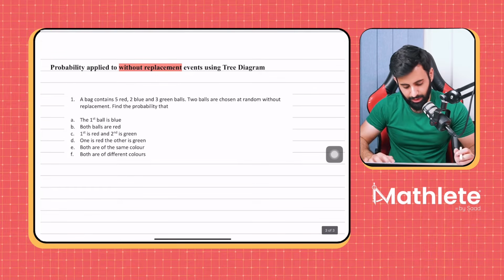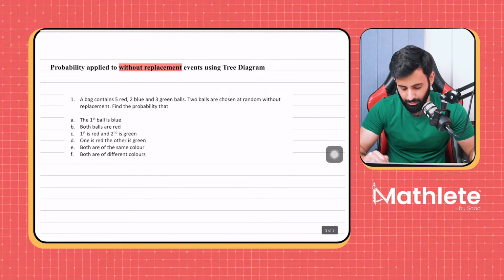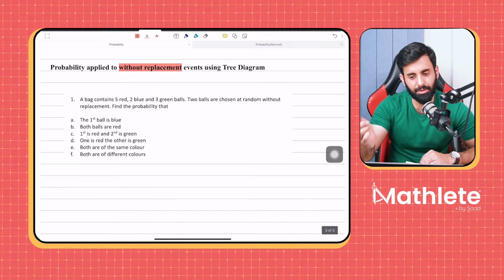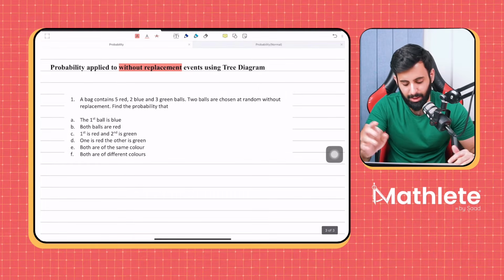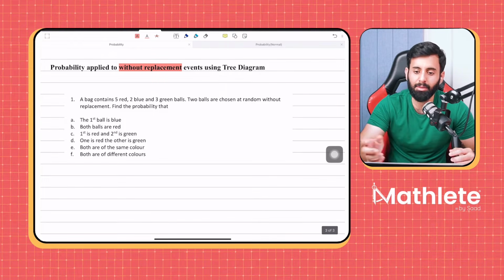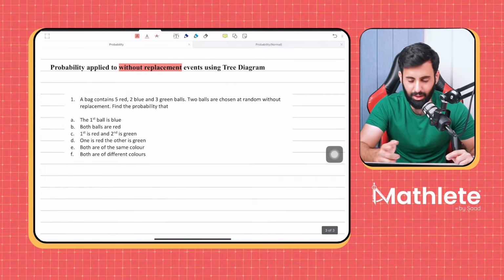So let's once again read what this question says before we start solving it. A bag contains 5 red, 2 blue, and 3 green balls. 2 balls are chosen at random without replacement. Without replacement means that once you take it out, you look at the color, you don't put it back into the bag. You keep it on the side. So if you had 10 to begin with, now you have 9 in the second attempt. In the second try, when you're taking it out, you have 9.